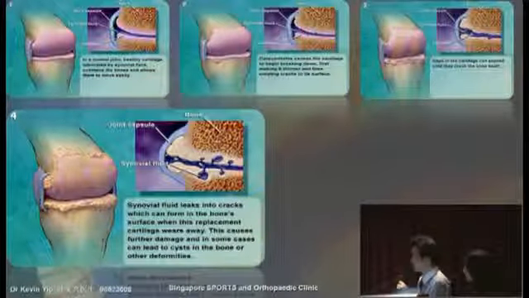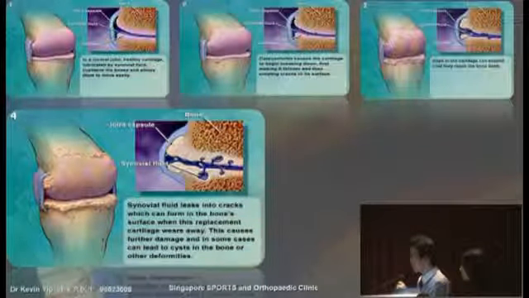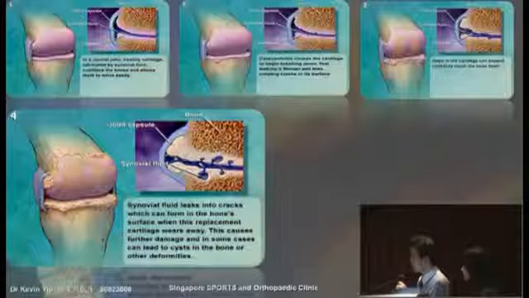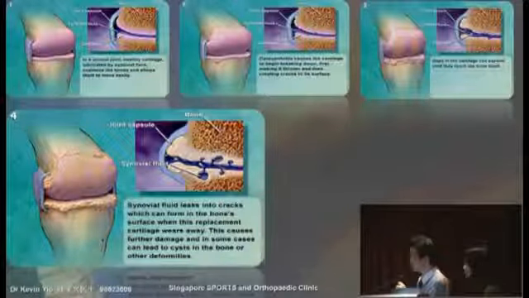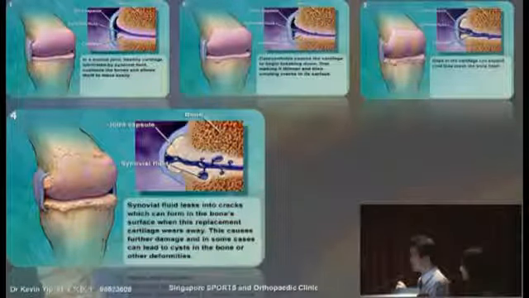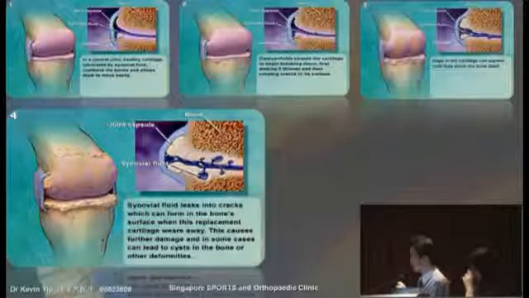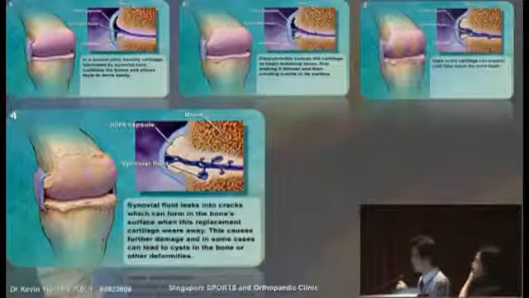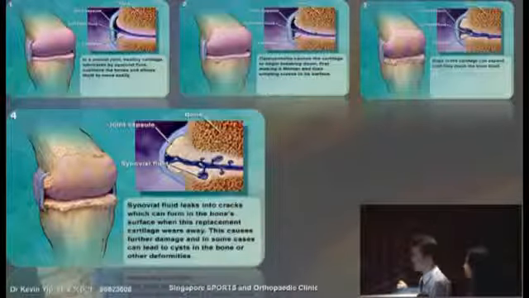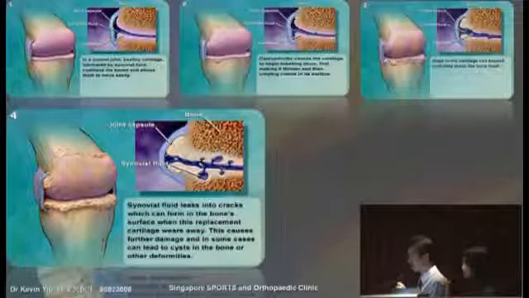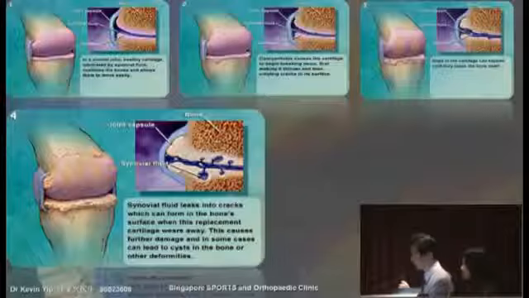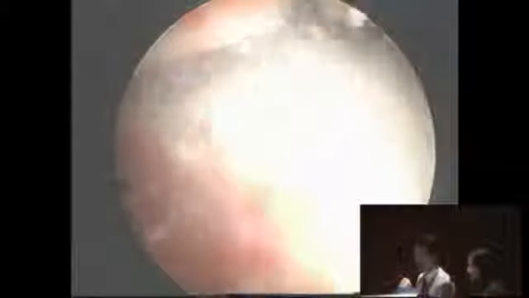By the third stage, you'll see bone spurs or osteophytes developing at the edges of the bone, together with loose bodies that may be released into the joints. In the final stage, you see that much of the bone is exposed and not much cartilage is left inside the knee joint.